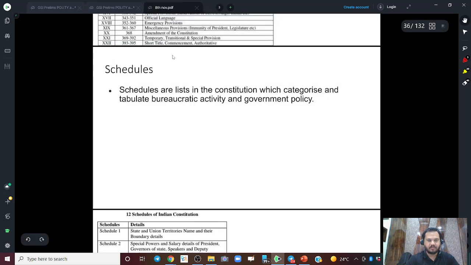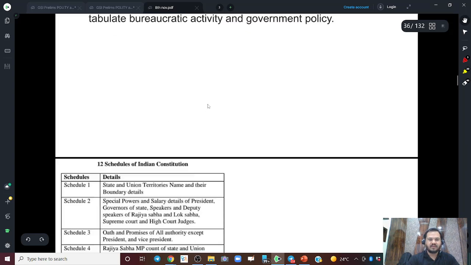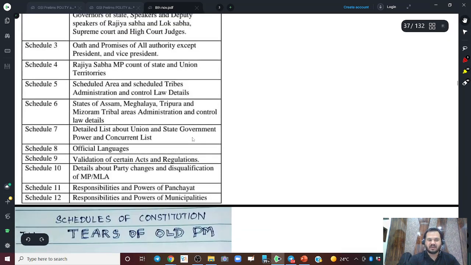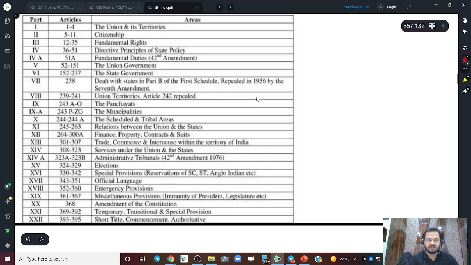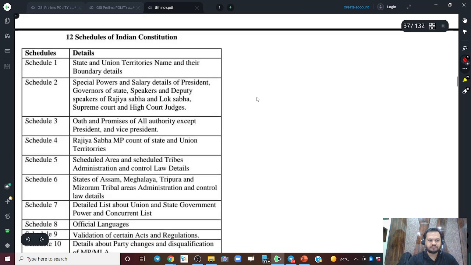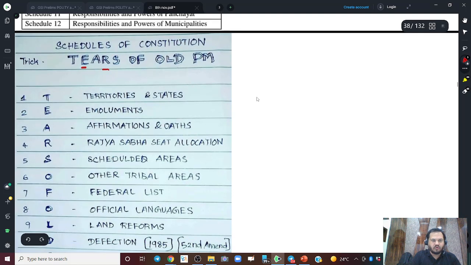So we will begin with the classes. We did cover schedules till schedule 8, if you remember, if you have revised your classes. I hope you are comfortable with the schedules. I also shared this mnemonic with you, the tiers of the old PM.